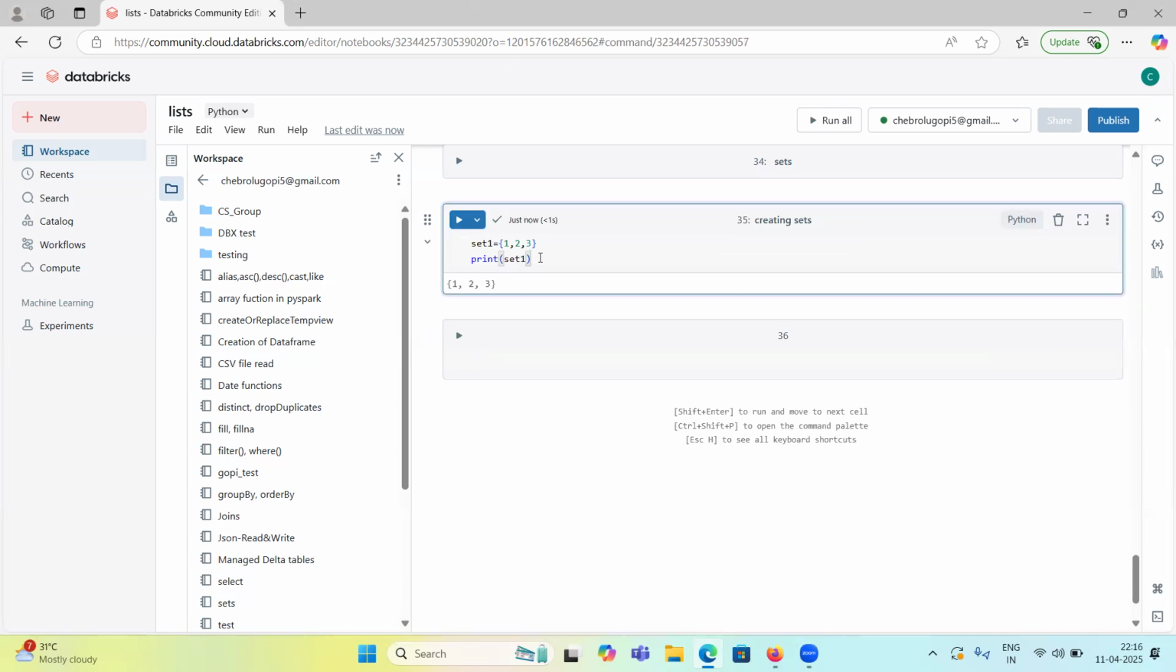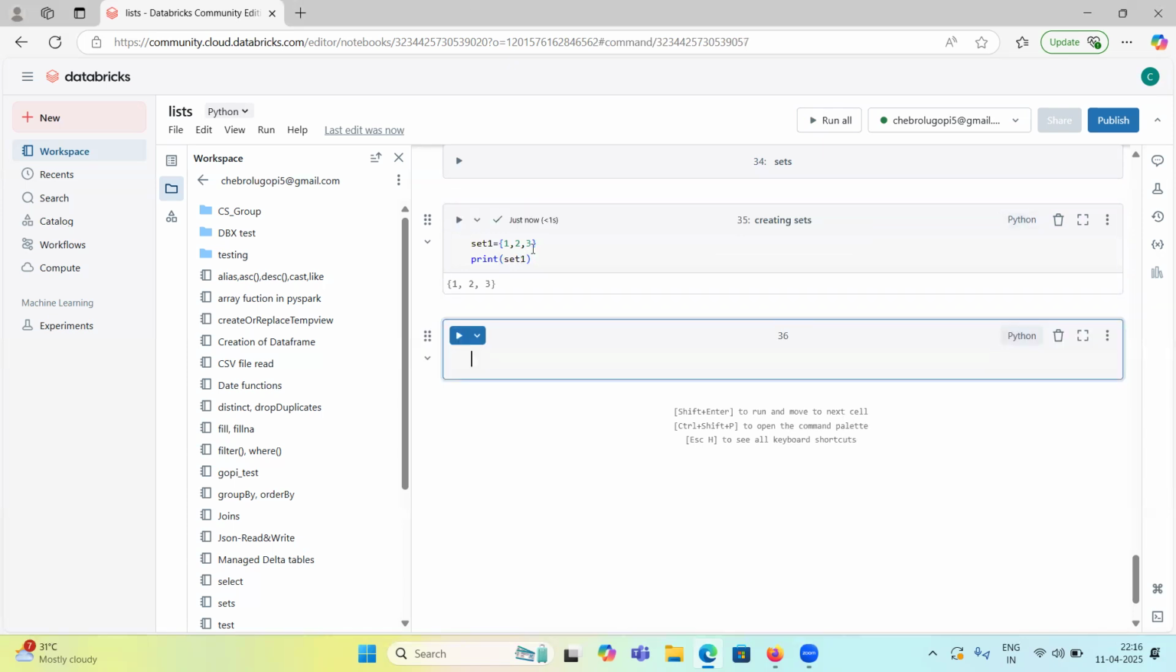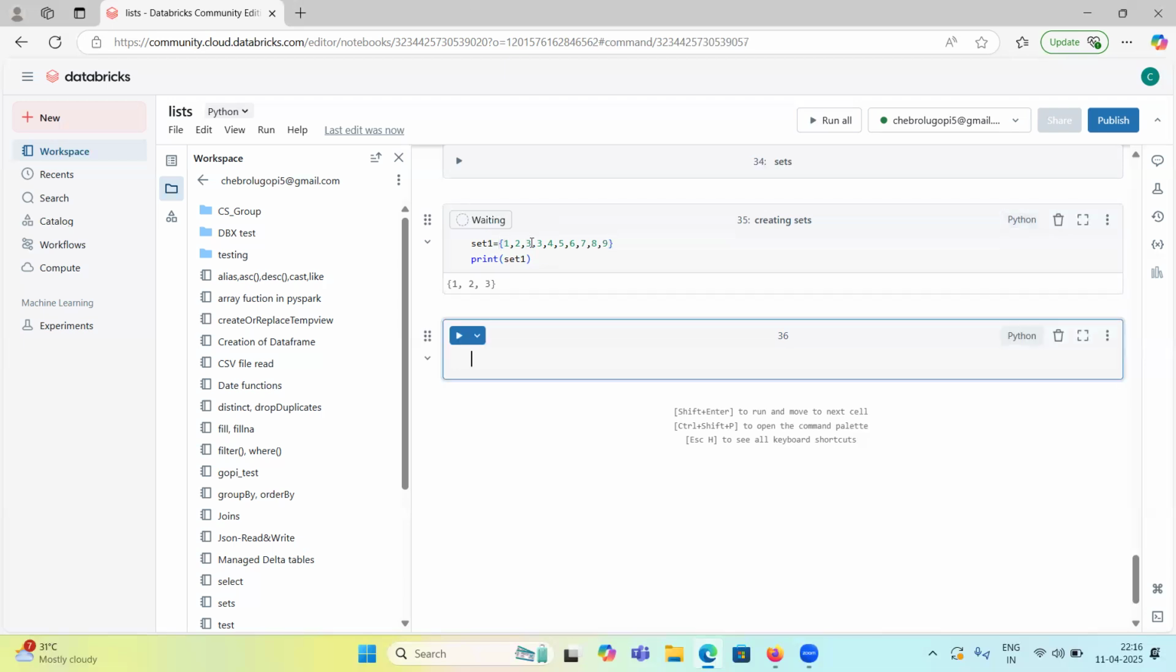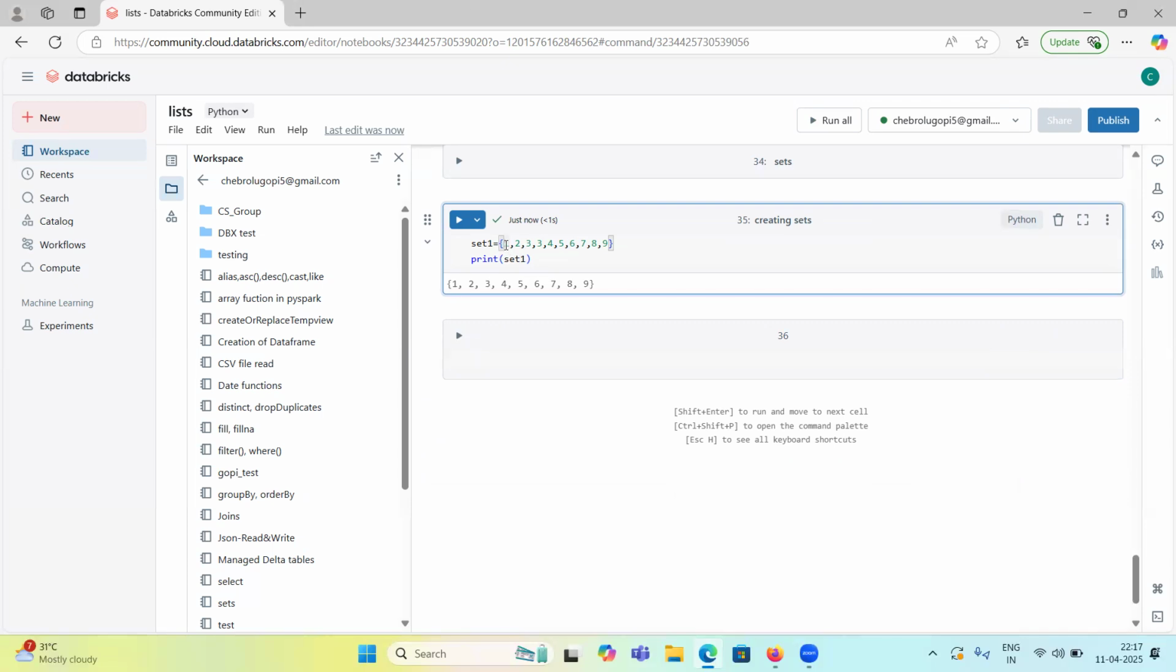It is unordered, guys. Let's try 1, 2, 3, 3, 4, 5, 6, 7, 8, 9. Here 3 occurred two times, so it is unique and it removed the duplicates. It gives 1, 2, 3, 4 in the same order. Okay, let me change it now.